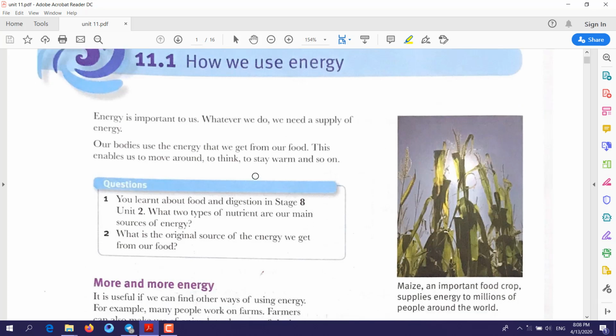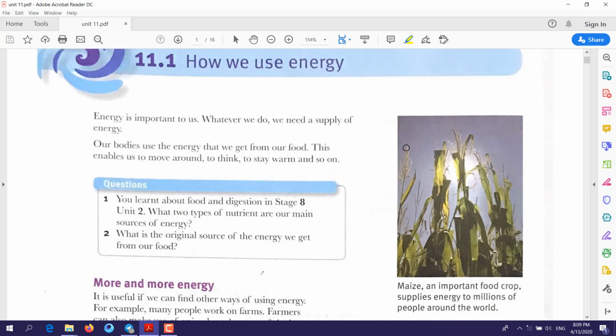Firstly, energy. Energy is important for our life. But why is energy important for our life? The answer is, for example, if you need to do any kind of activities, any kind of exercises, these activities or exercises will need energy. We will take an example of this kind of activities. Let's say breathing. If you want to breathe, this movement of your body muscles is a kind of activity, so it needs energy.